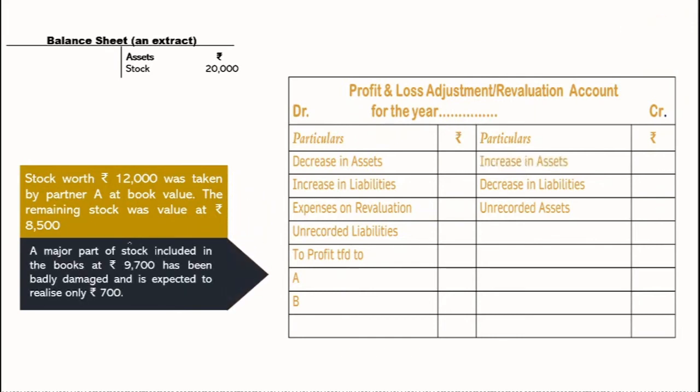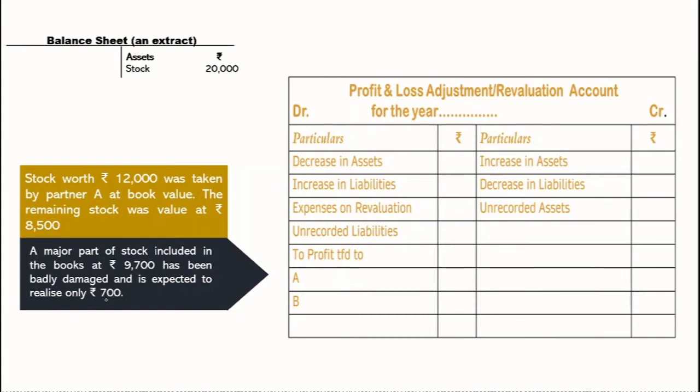Moving to the next one, a major part of the stock included in the books at rupees 9,700 has been badly damaged. So that part we have to remove, and it is expected to realize only 700. So 9,700 is the amount which we want to take out from the stock. It's a decrease.